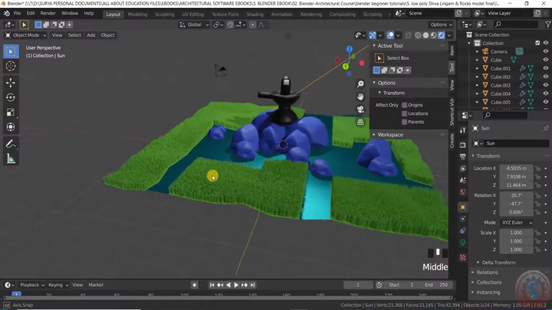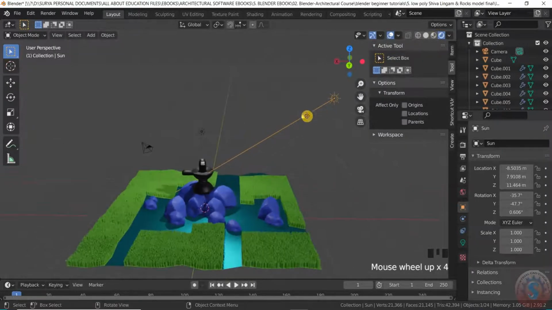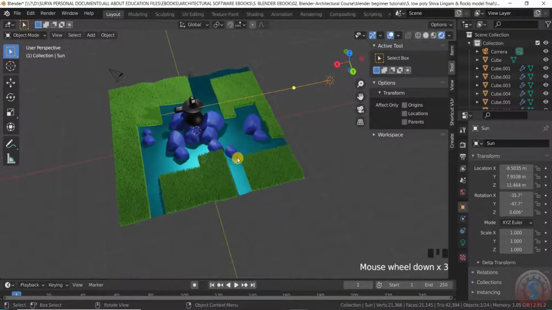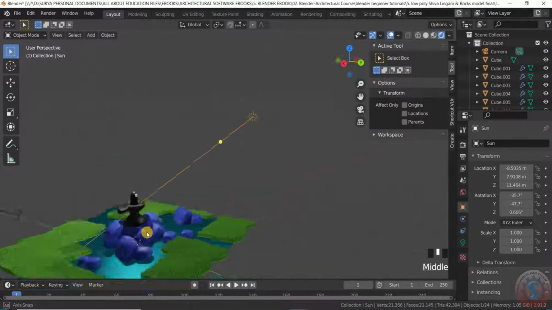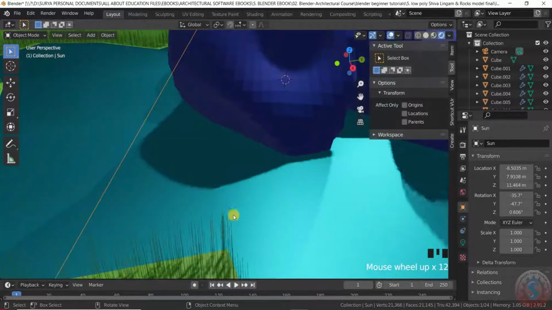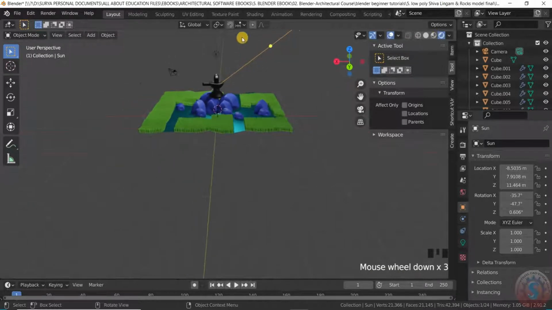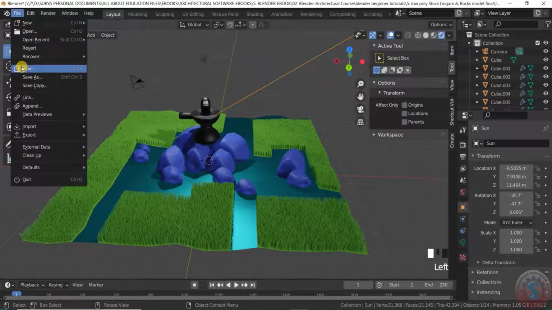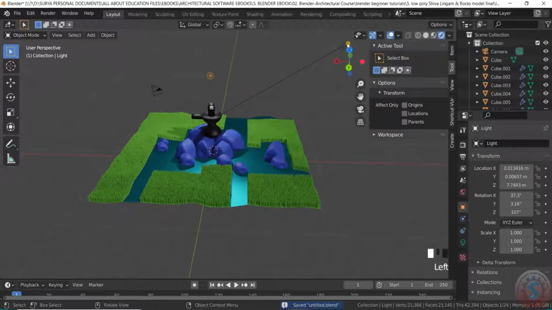The sunlight is coming like this. It is looking good like this. The grass is also good. Here you can observe the shadows, you can observe the shadows also. And after that, render this object by using the light that is created, the sunlight that is created, that is enough.